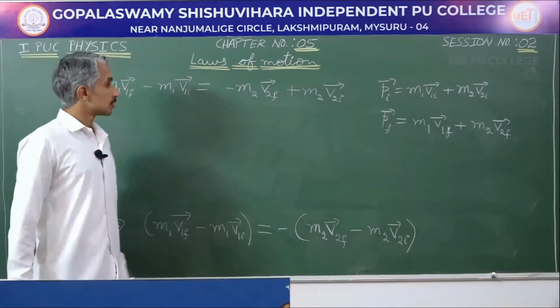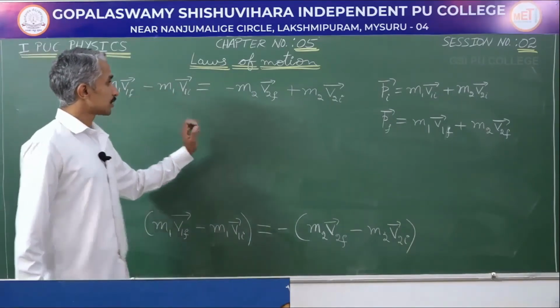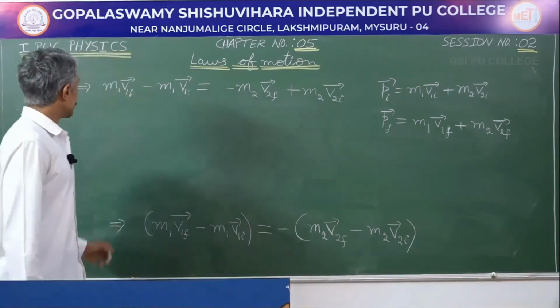Just rearrange this. If you rearrange this, I will finally get m1 v1i plus m2 v2i is equal to